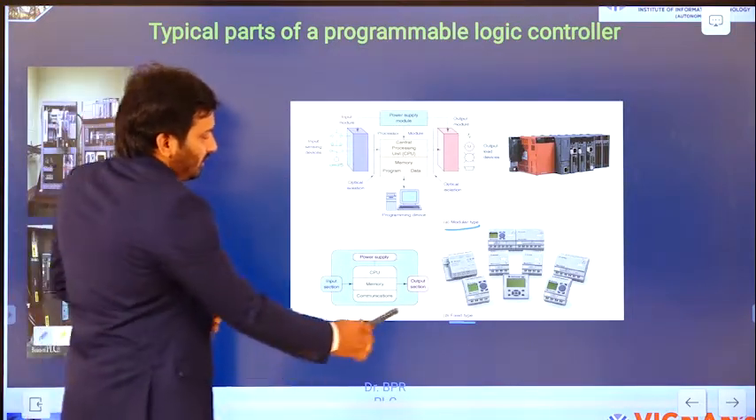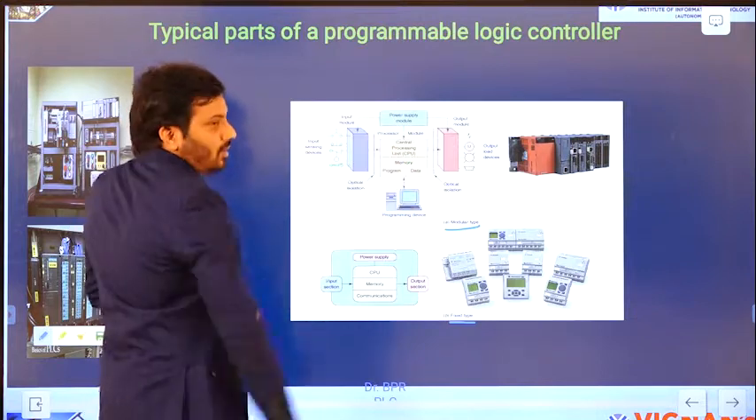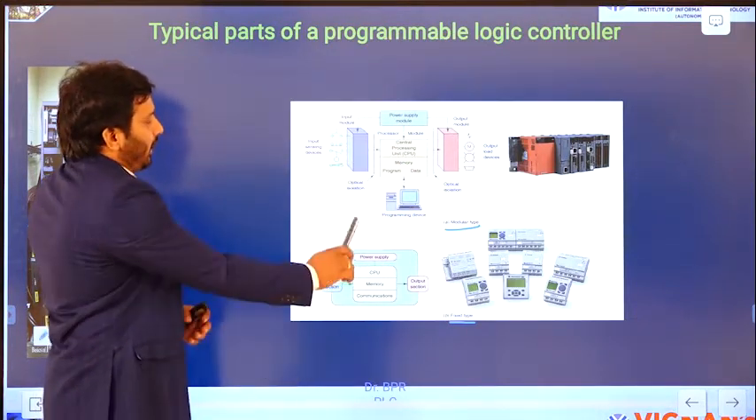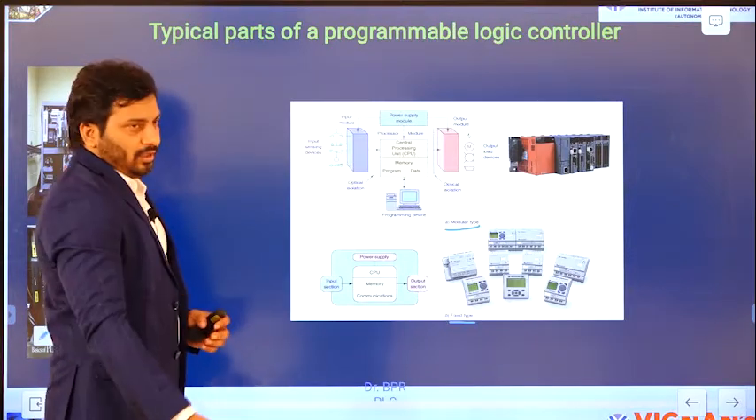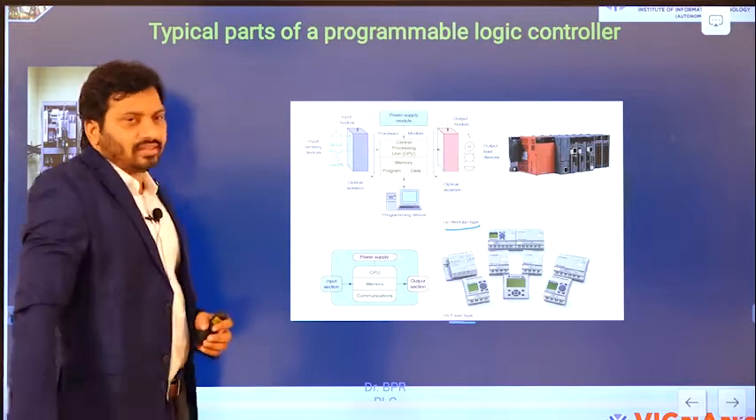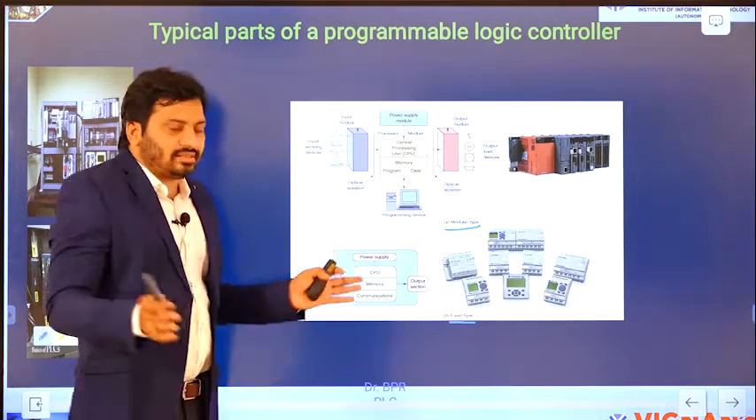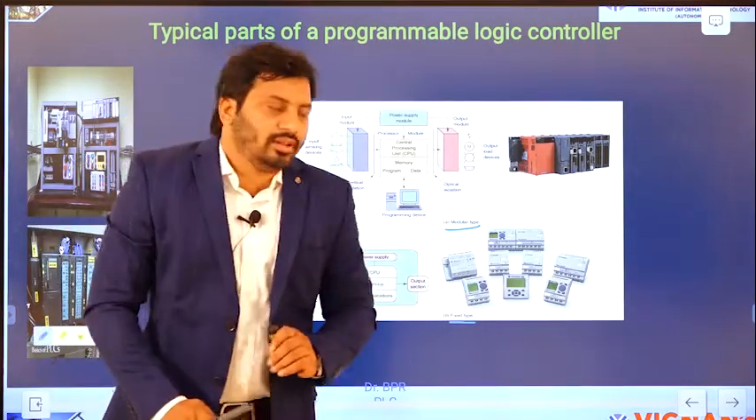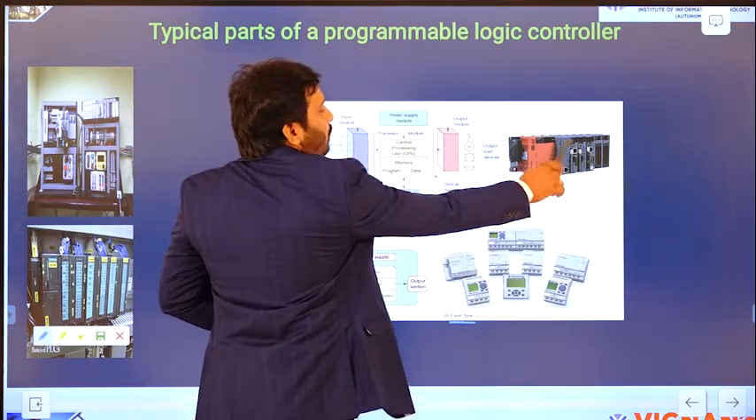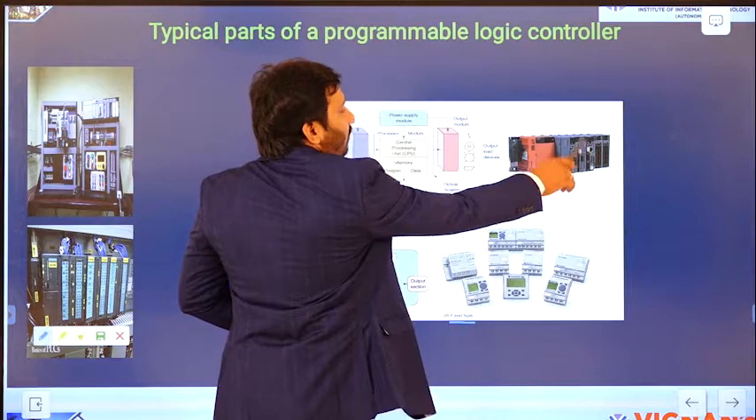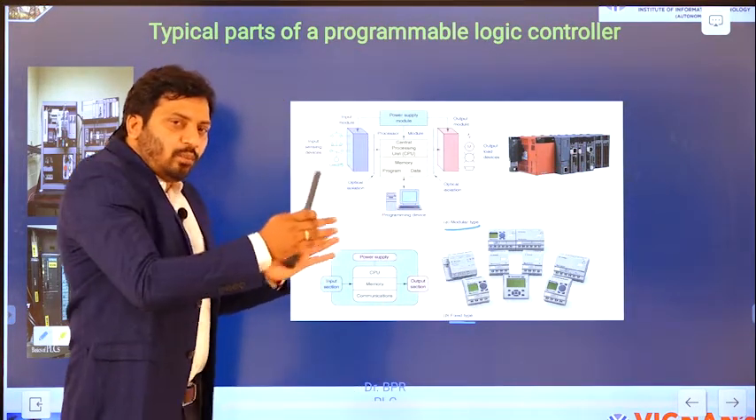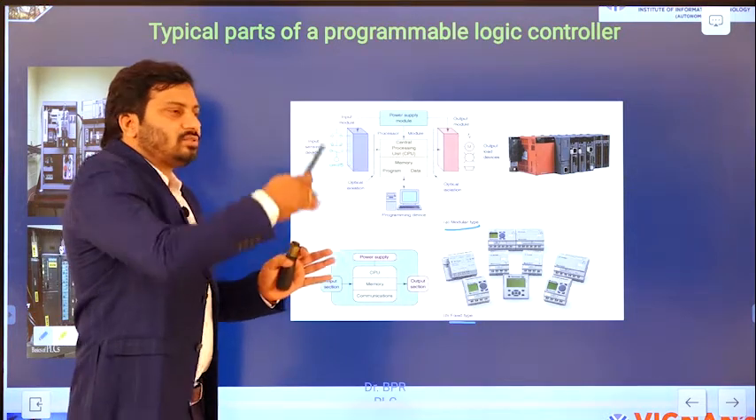If you look at both, whether it's a fixed one or a modular one, you can see the CPU, memory, input output and power supply. If you discuss one, there is no need to discuss the second. The only difference is that here it is integrated on the same module, and there are different modules. You can see the power supply module, CPU module, input module, output module. All are placed in one rack.